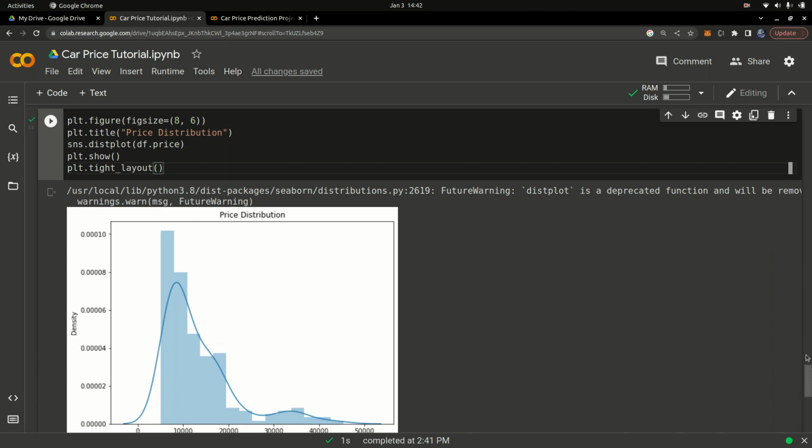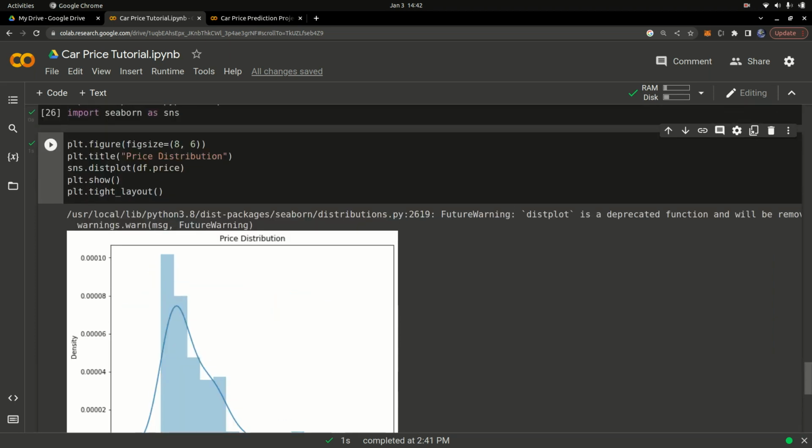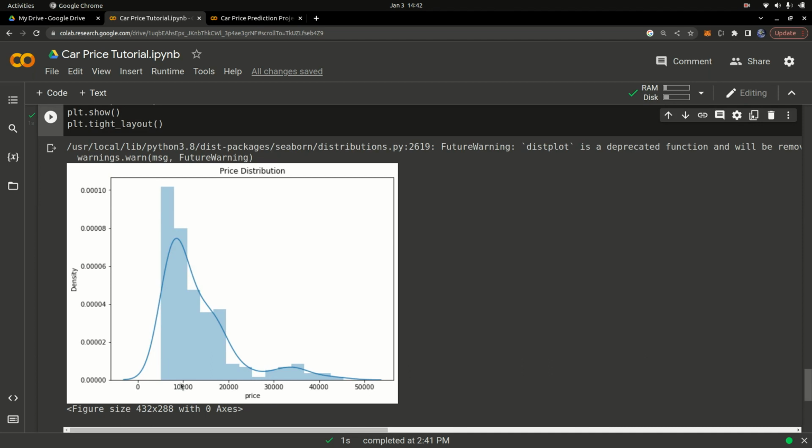Now you can see the price distribution of the different cars that we have. This is the price right here, and the distribution. You can see this is actually a skewed distribution, and we covered all of this in my introduction to statistical analysis in Python. If you want to understand all these terminologies I'm using, skewed data, positively skewed, negatively skewed, you can check out that video. Again, you don't have to check out that video to follow along. I'm going to explain everything to you.